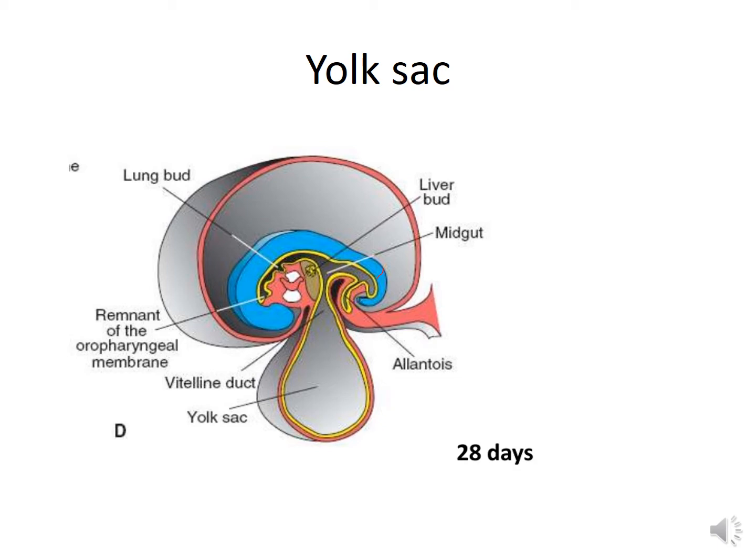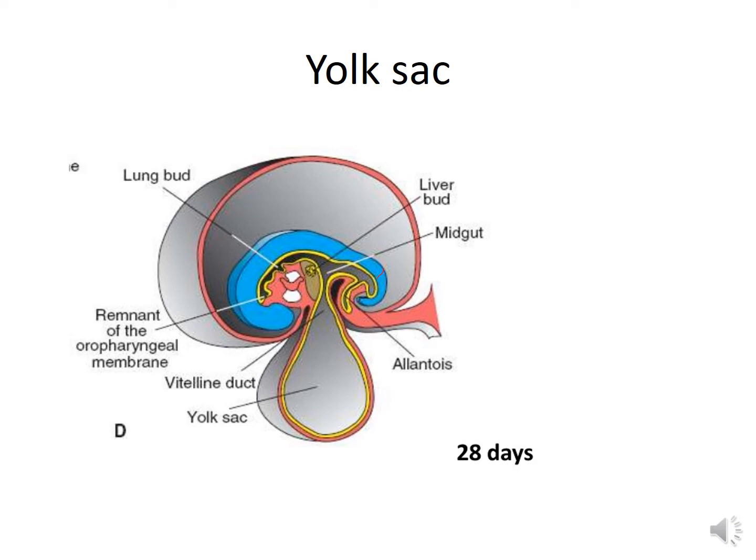Now, the ova of the mammals, including the human, contain a very small amount of yolk because their embryos are sheltered and nourished within the uterine wall of the mother. However, the embryos of these animals do develop an extraembryonic membranous sac, which is analogous to the yolk sac of the reptiles and birds. Early development of yolk sac.